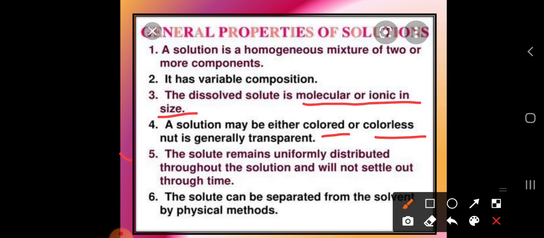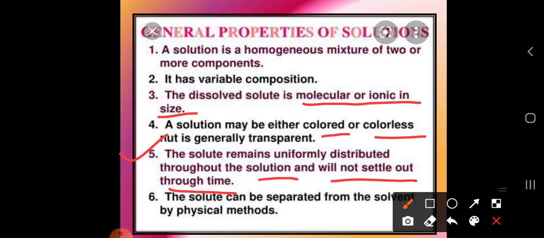Next is the fifth property of the solution, that the solute remains uniformly distributed throughout the solution and will not settle out with time. If we take a solution of water and sugar, after dissolving, is it possible to see the particles of sugar? No, because it is dissolved. So we cannot say that it is going to settle into the lower layer of the glass.